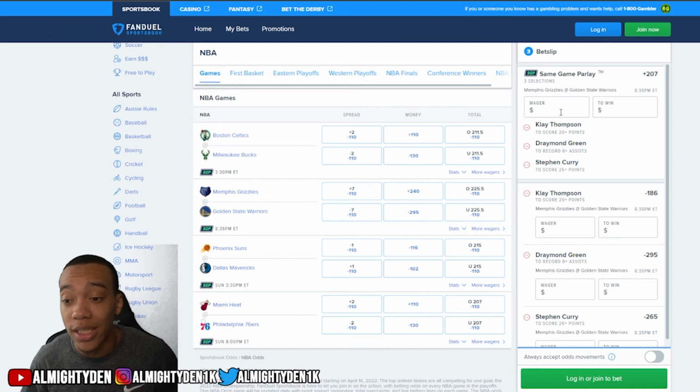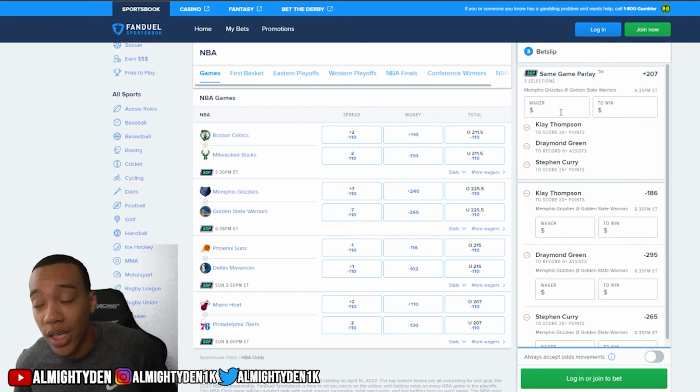But I do think that this is a good chance. I think it's a good possibility. I have been hitting with this strategy for sure. It's not necessarily a lock. I don't want you to come over here and think that I'm giving you locks. This is just me talking about strategies, looking at stats, and saying this is how to create a winning NBA parlay. You know what I'm saying? You have to put things in your favor.